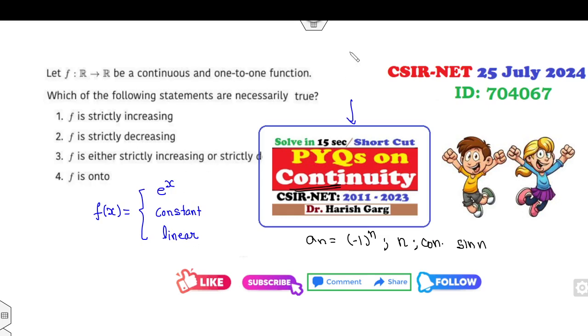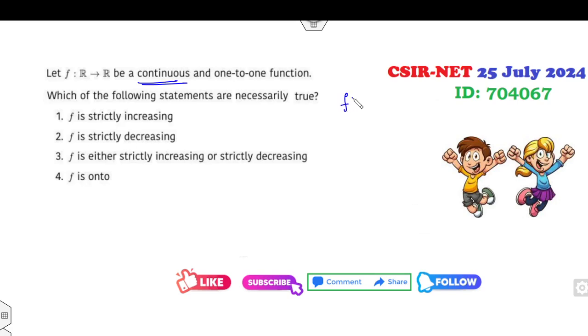Fine. Now look at that, which cases will satisfy continuous and one-one? Clearly, the constant function is not one-one. So that means I can choose either e raised to power x or linear. Let's say I choose the function f(x) as linear, which is continuous as well as one-one from R to R.